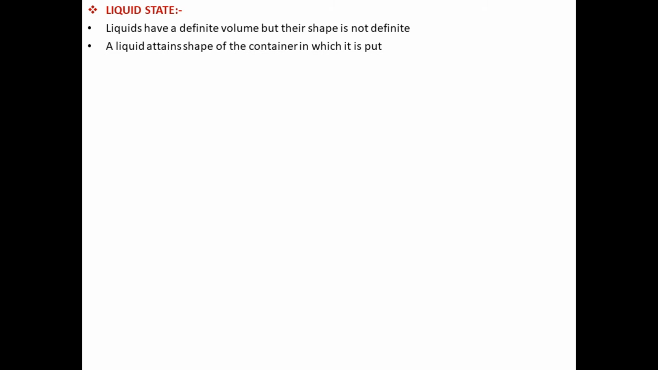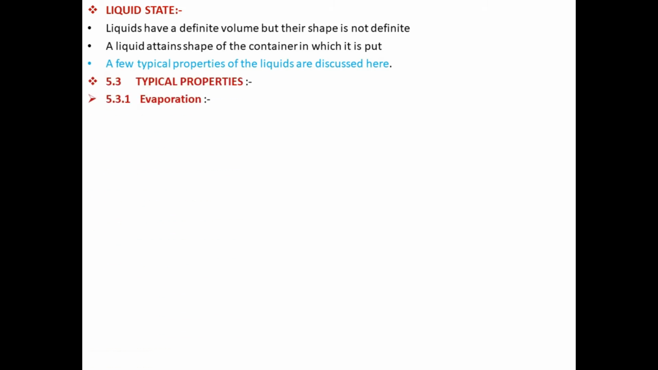As we have already discussed, there are three states of matter, which are solid, liquid and gas. At the start of this chapter we discussed the gaseous state and the typical properties of gases. Now here we will discuss the second state of matter, which is the liquid state. Liquids have definite volume, but their shape is not definite. A liquid attains the shape of the container in which it is put. A few typical properties of liquids are discussed here.